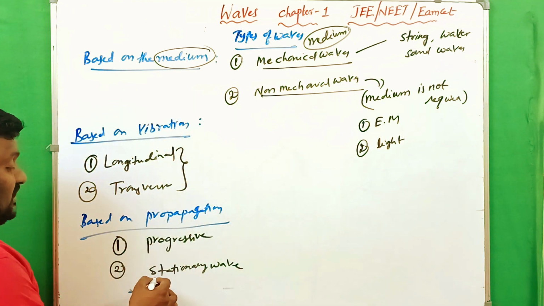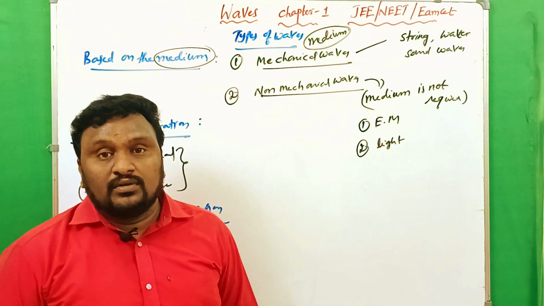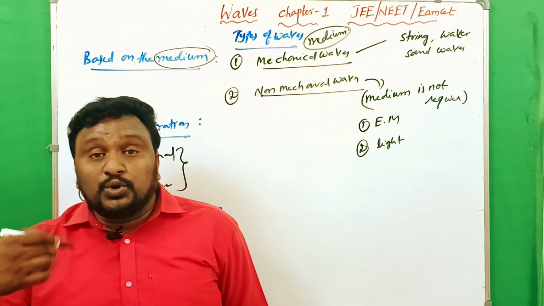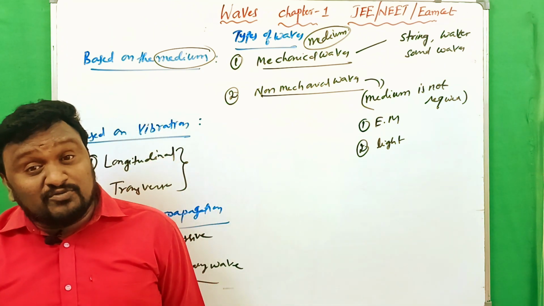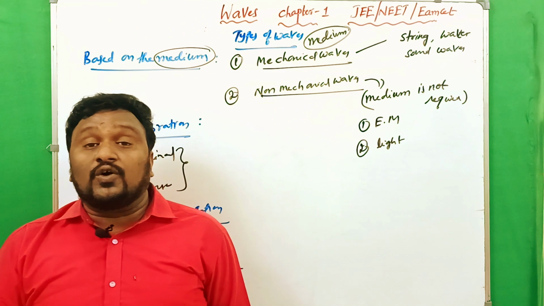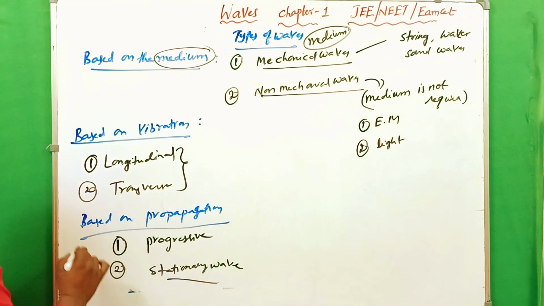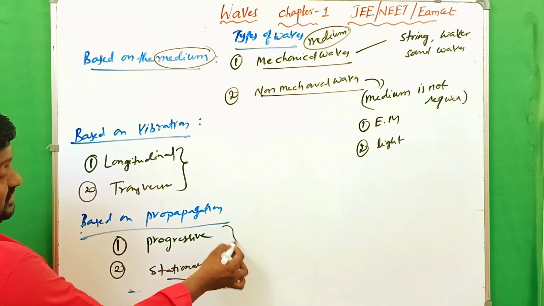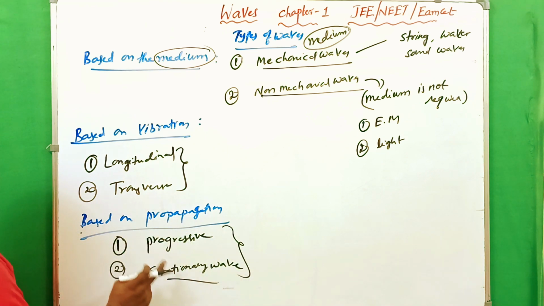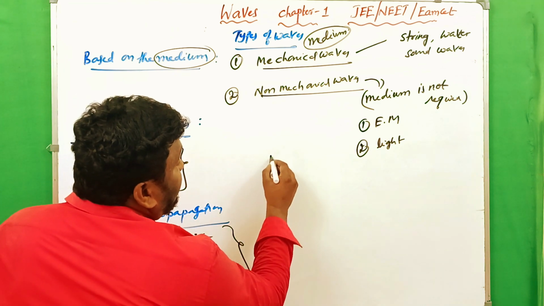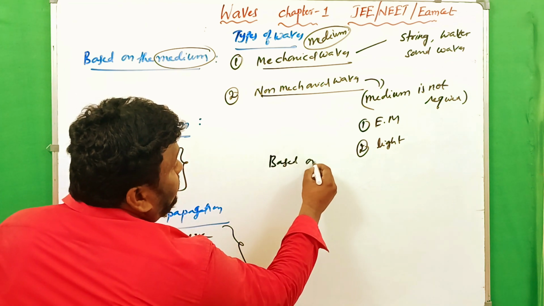And now, what is meant by a stationary wave? The superposition of two progressive waves having the same frequency and the same amplitude is called a stationary wave. So based on propagation, the waves are divided into progressive and stationary waves. And now the next thing is based on dimensions.